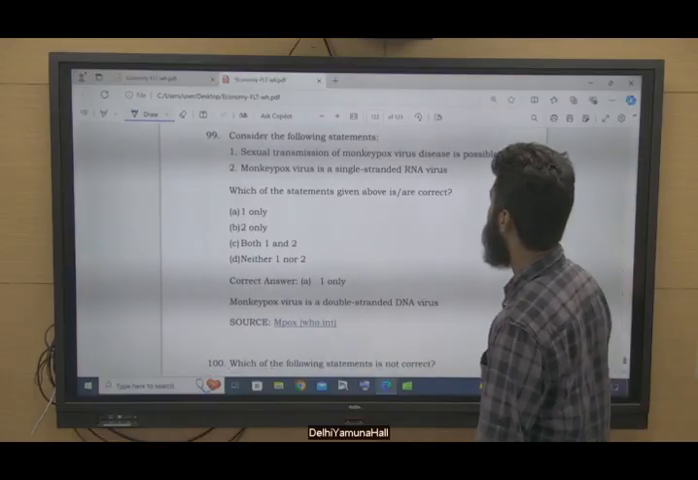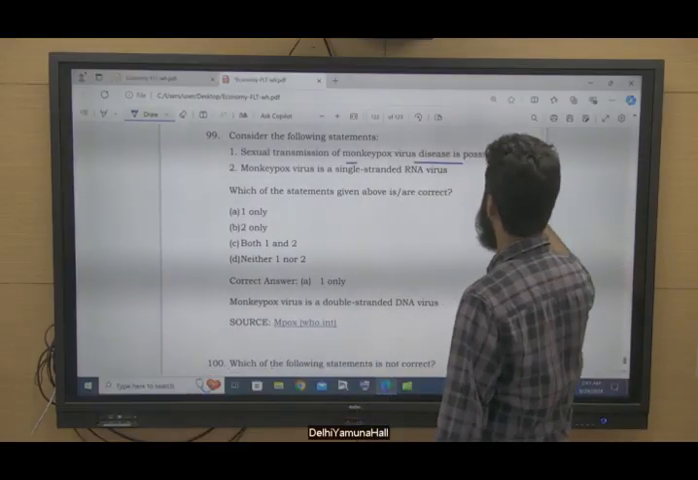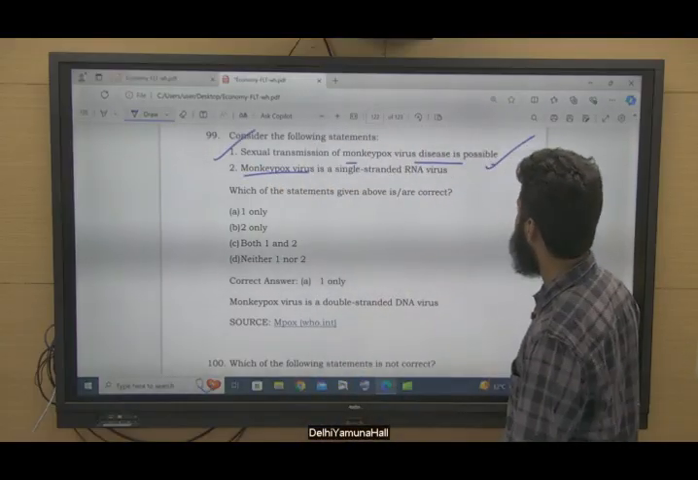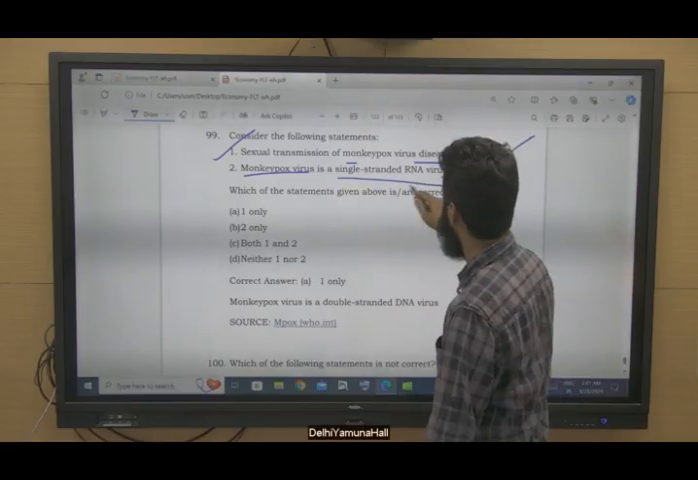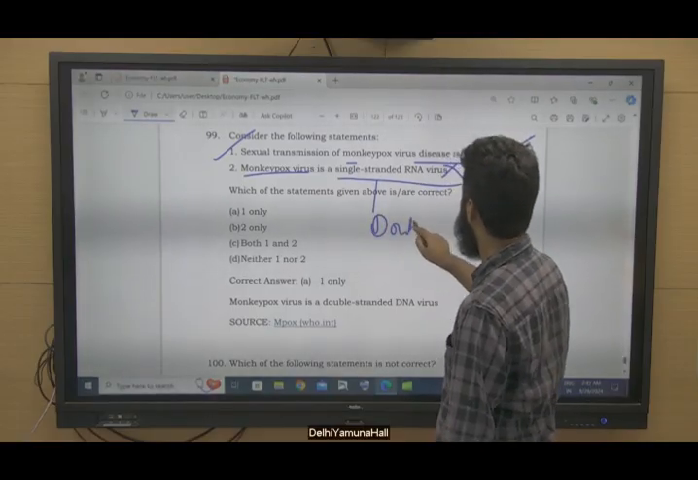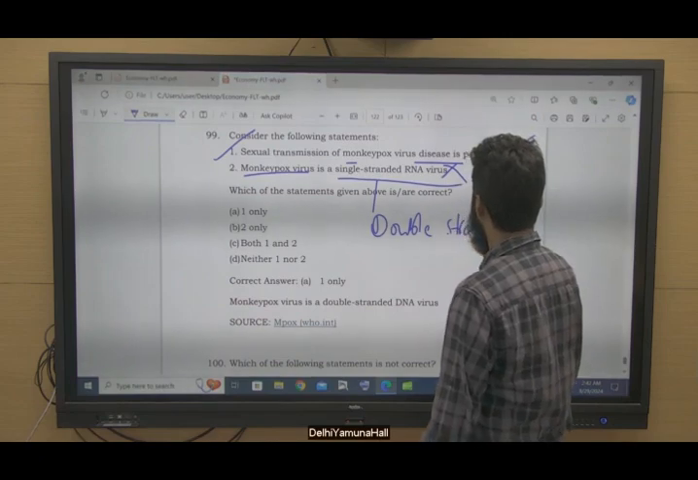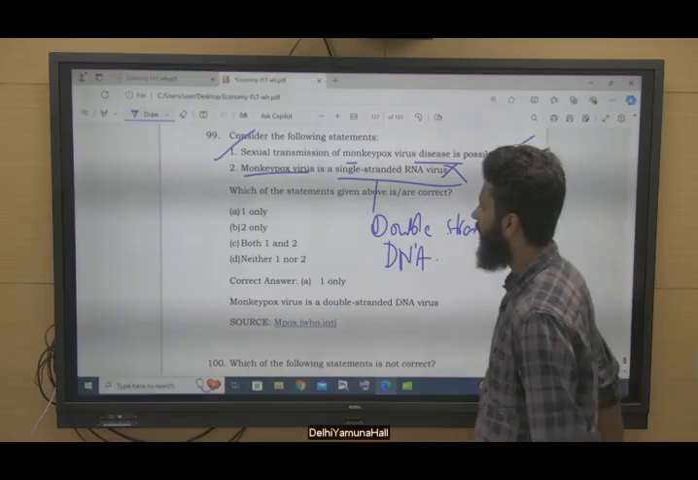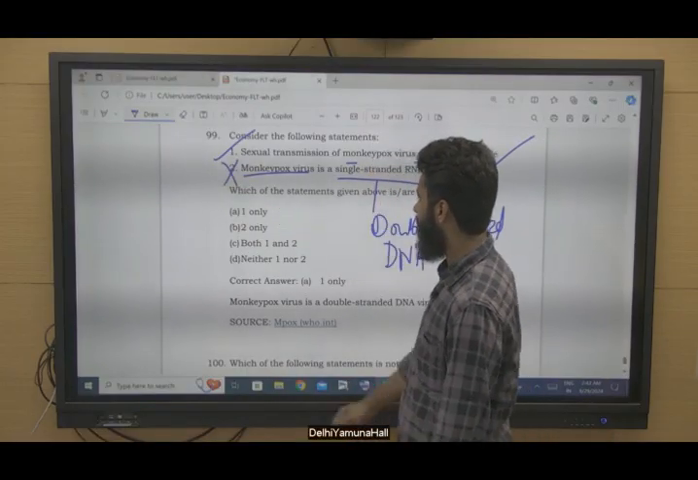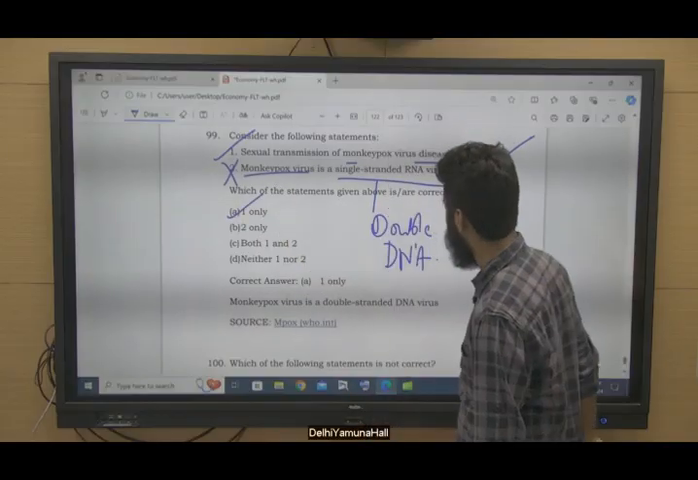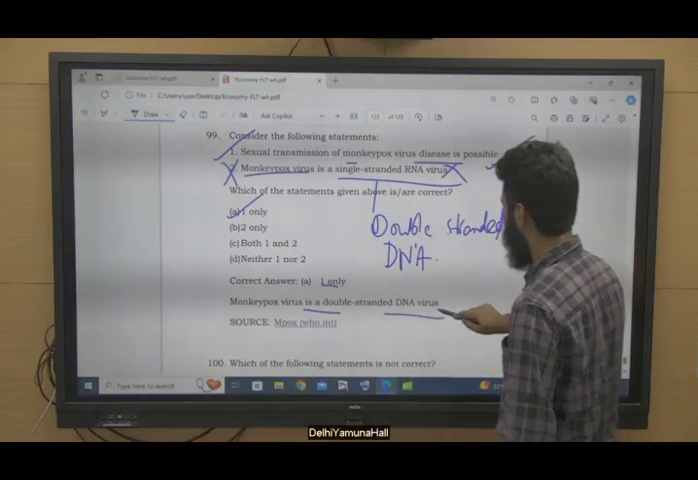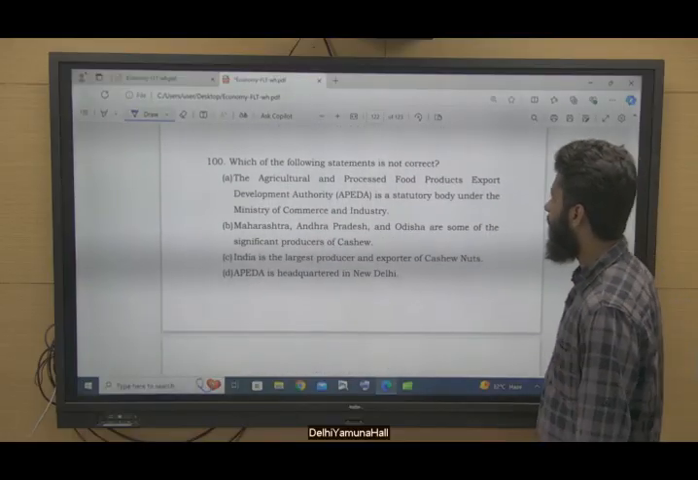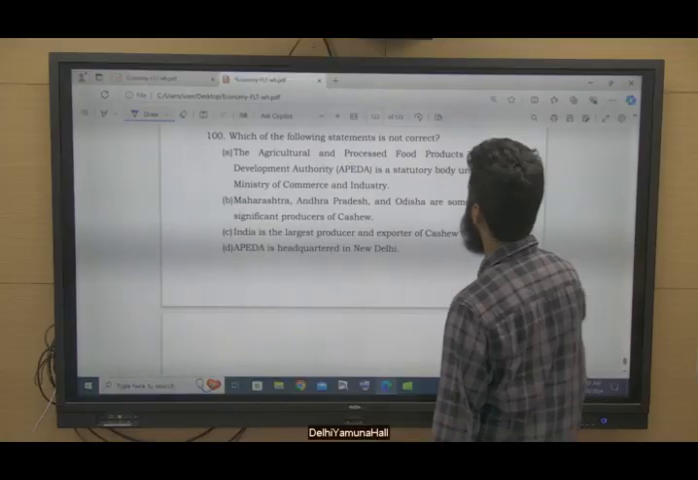Question 99. Sexual transmission of monkeypox virus disease is possible? Yes, correct. Monkeypox virus is a single-stranded RNA virus? No. Double-stranded DNA virus, not single-stranded RNA, rather double-stranded DNA. So this is not correct. Only 1 is correct. Option A. Double-stranded DNA virus. It is written over here. Right? Question 100. Which of the following statement is not correct?